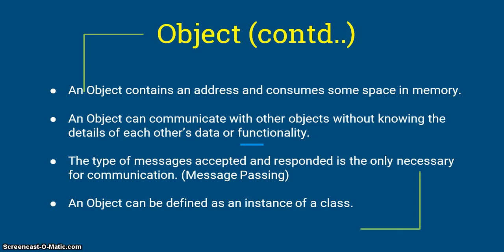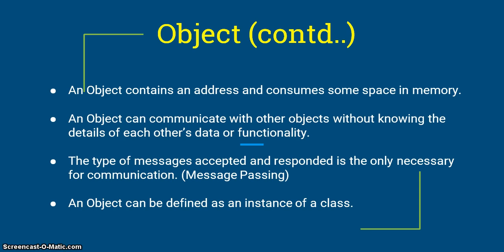An object can communicate with other objects without knowing the details of each other's data or functionality. The type of messages accepted and responded to is only necessary for communication. This is called message passing. An object can be defined as an instance of a class.